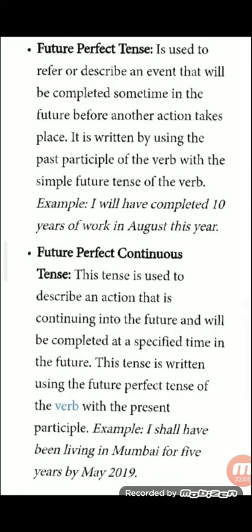This tense is written by using future perfect tense of the verb with the present participle, that is I shall, I will have been. तो यहाँ पे you are talking, when you are talking about I, normally shall is used. I shall be doing it. I shall have been living in Mumbai for 5 years by May 2000. This is just a sentence. It's not a specific.